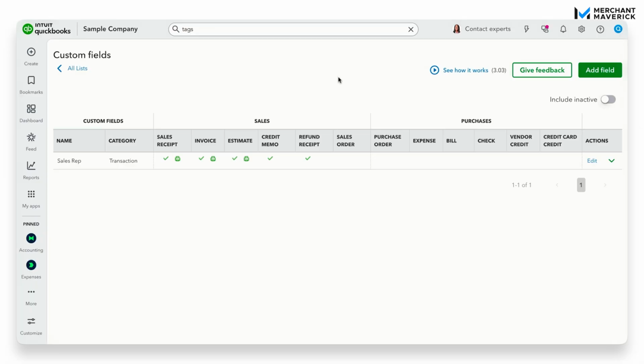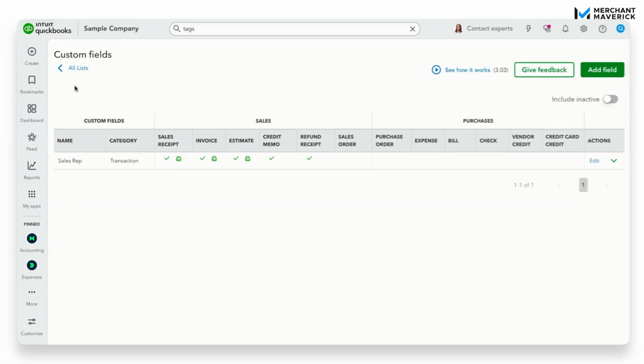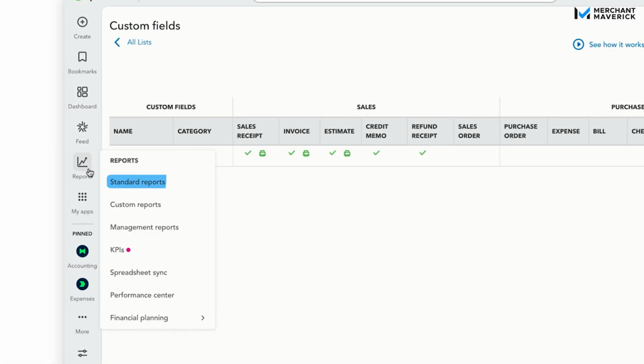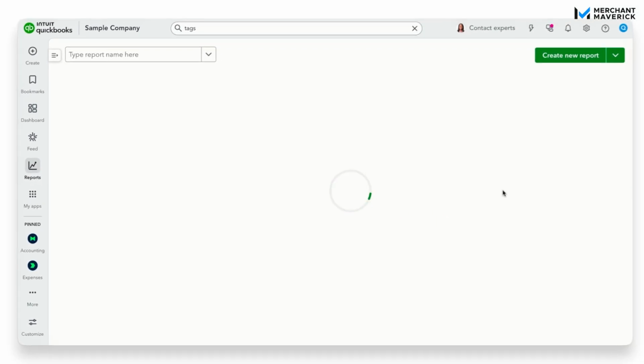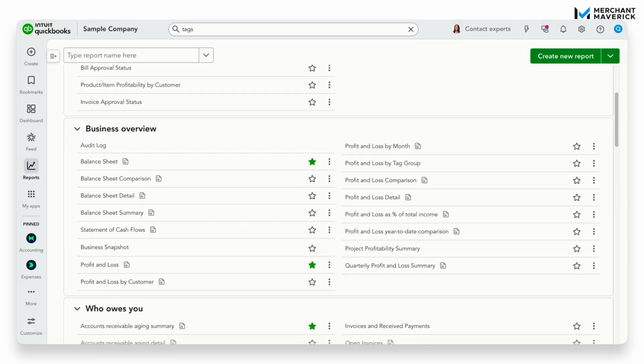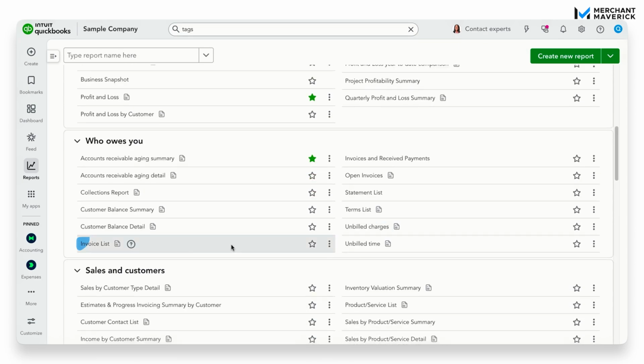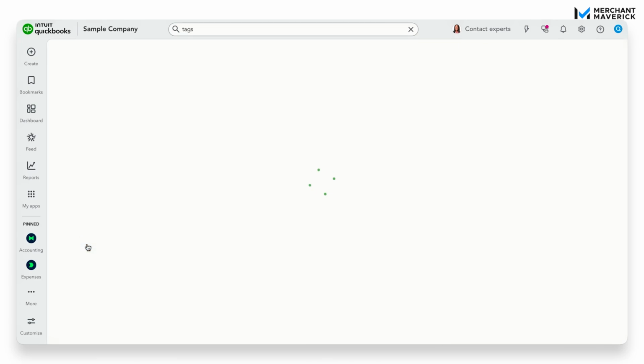I'm going to show you how this works on reports. So you're going to go over here to the left side of your screen and hover over reports. We're just going to click on standard reports. We're going to let that load. Let's see where we can find this. Okay, we're going to go to invoice list and we're going to click on this.